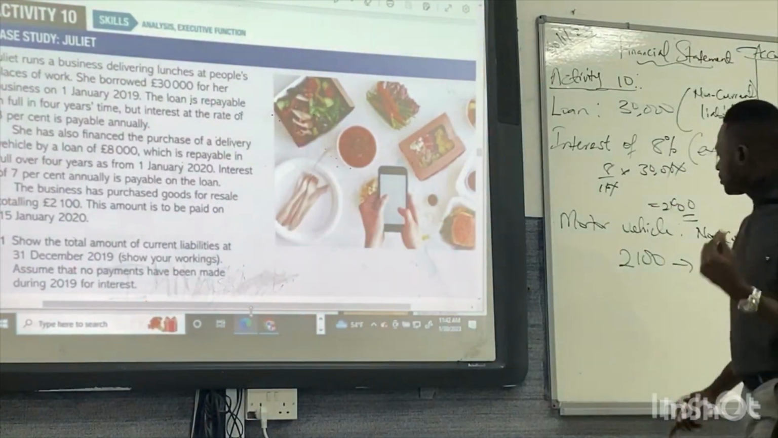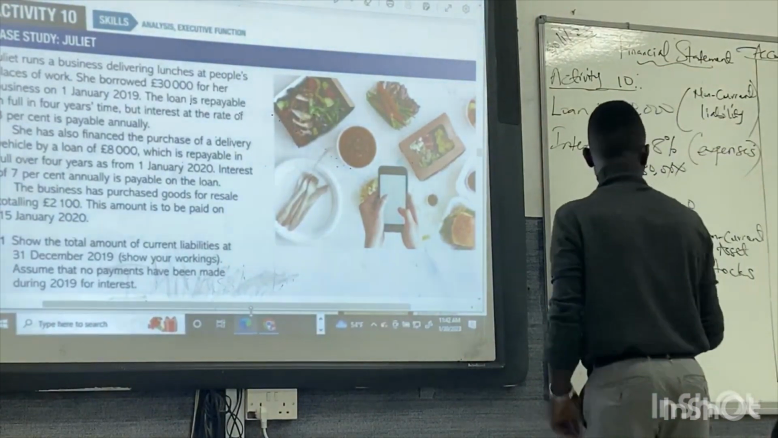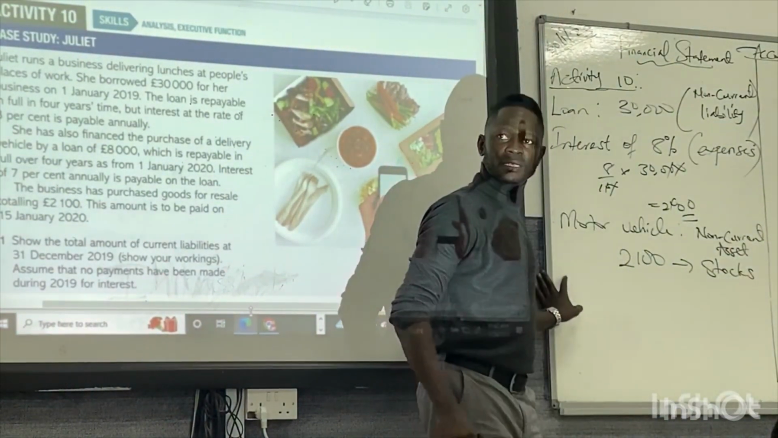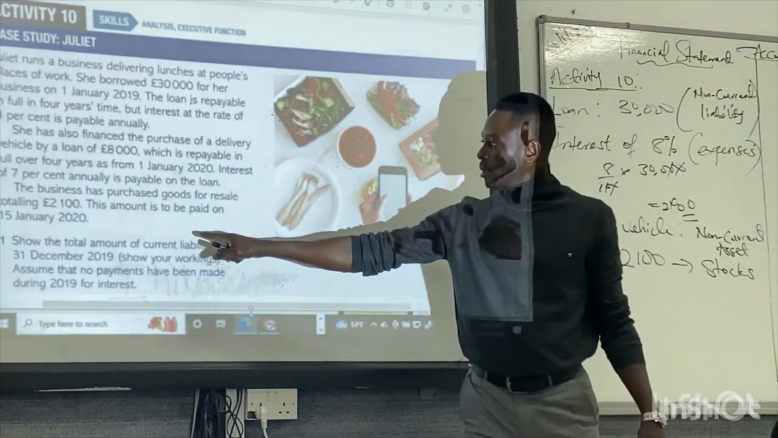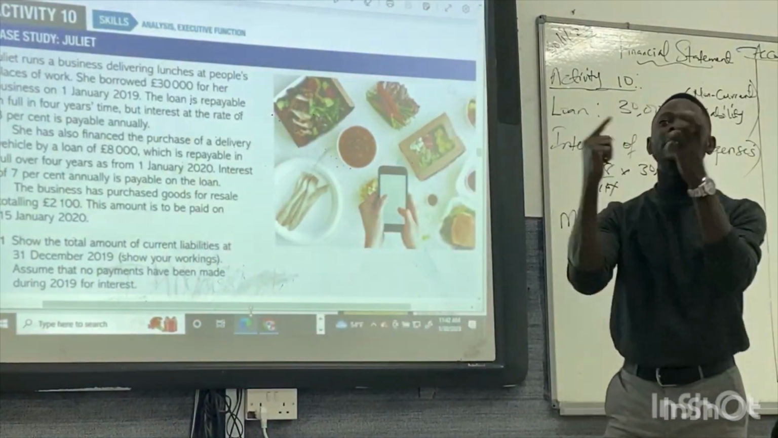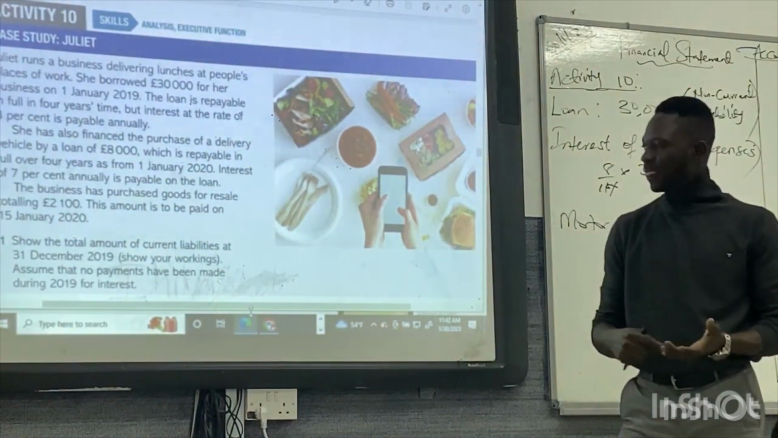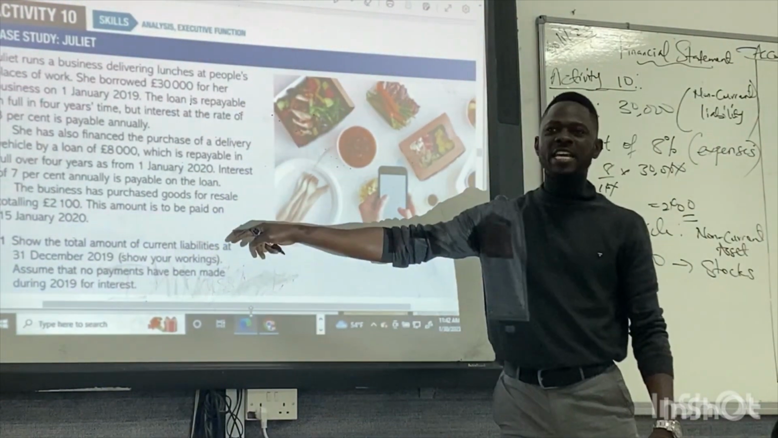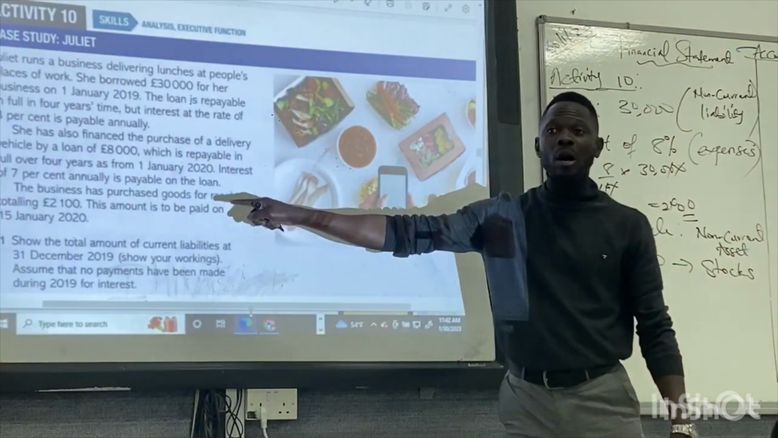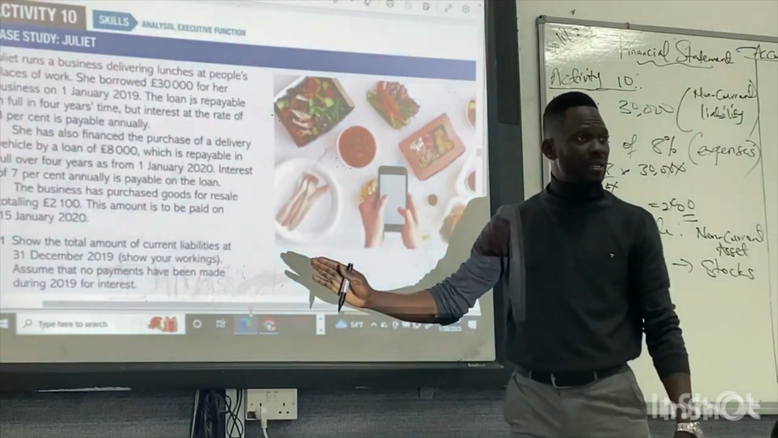Yes or no? It's a non-current asset. A current asset. How? It's 1 year to be paid. Yeah. Current assets are paid within a year. Okay. Do you understand? So this is within a year for £2,100. Is it clear? Yes. Okay.